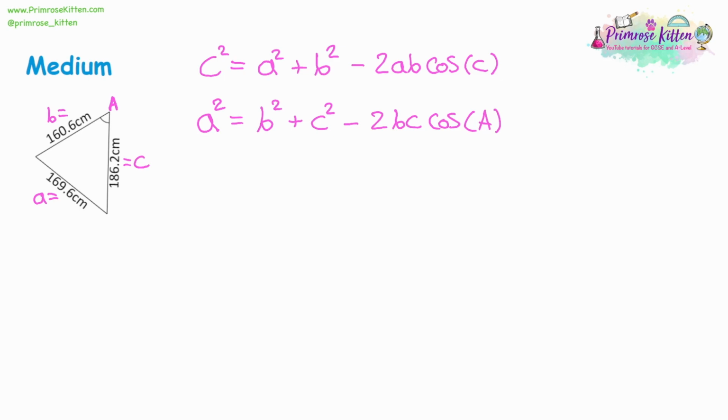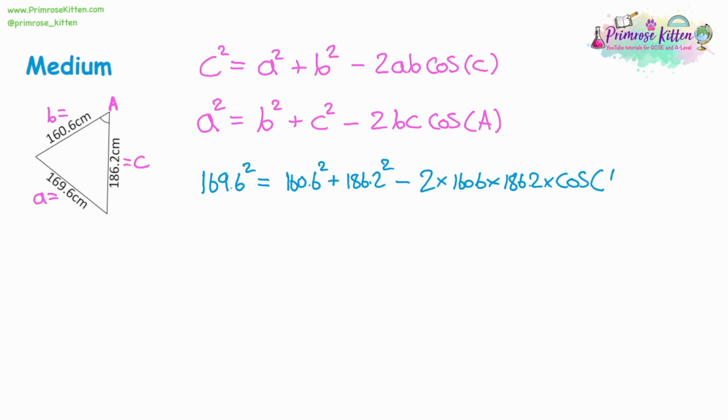So let's do our substitution. So we've got A squared, 169.6 squared, is equal to B squared, 160.6 squared, plus C squared, which is 186.2 squared. Again, that's Pythagoras Theorem, but we need to make an adjustment. It's not a right angle triangle. So we've got 2 lots of B times C, then the numbers we just substituted. And then we're multiplying that by the cos of the angle we're given, the cos of A. And we don't know what that is. So there's going to be some rearranging of this soon to actually find that out.